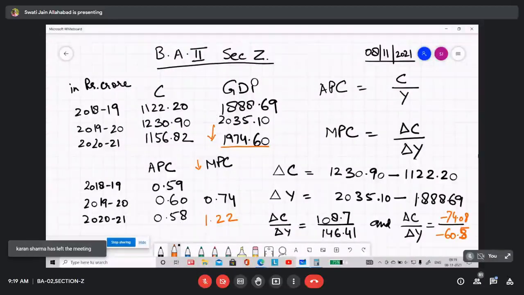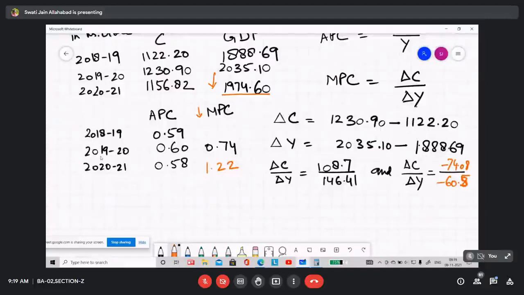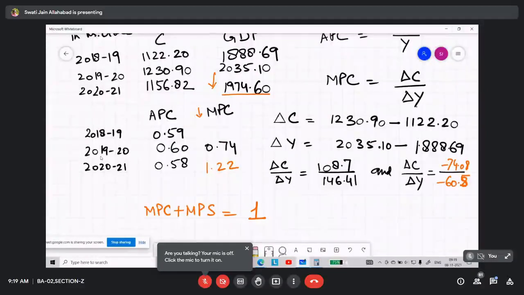What does the Keynesian function tell you? The Keynesian function says that the value of MPC and MPS should add up to 1. So in the case of 0.74, your MPC value is less than 1.